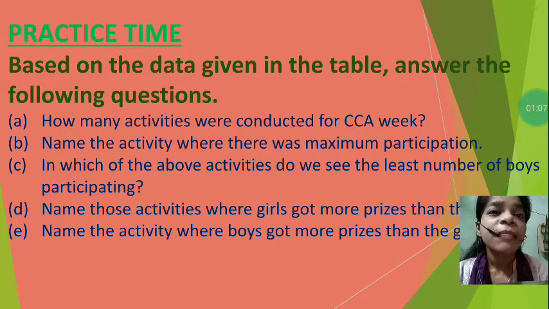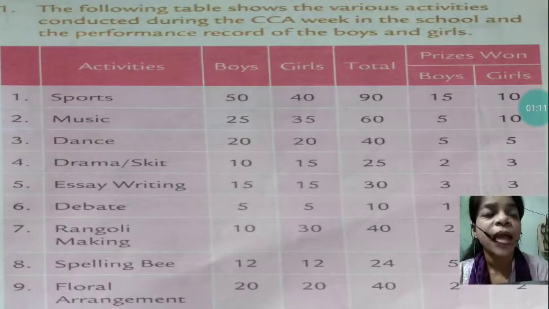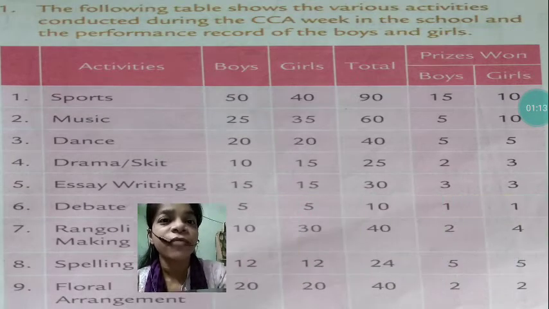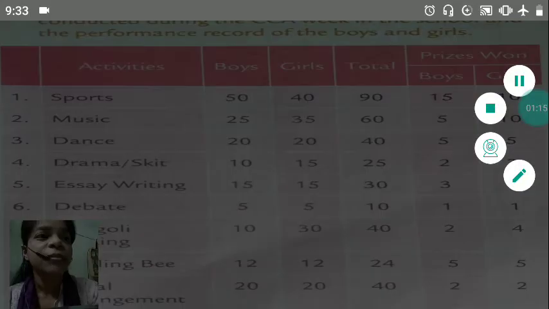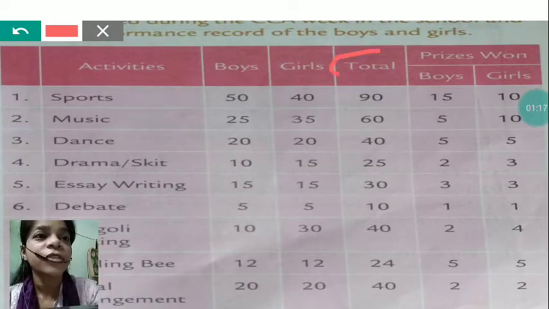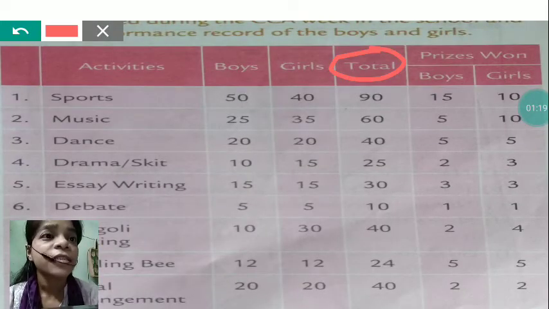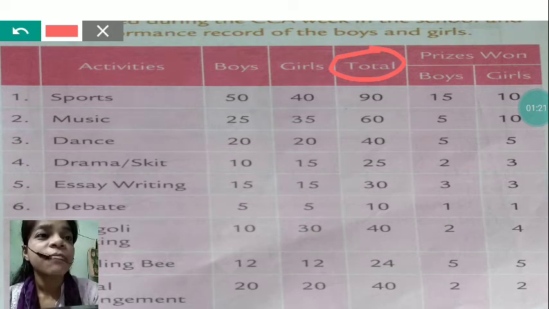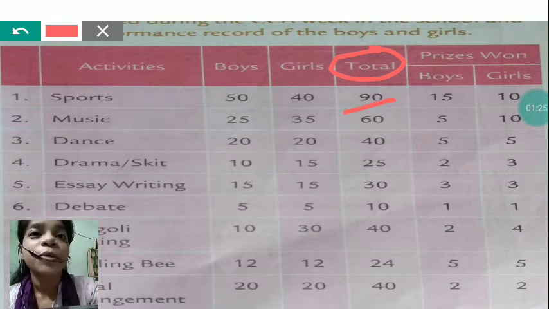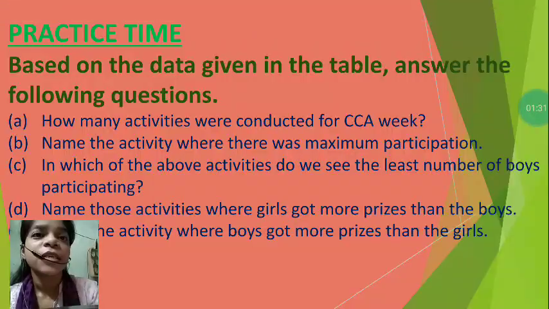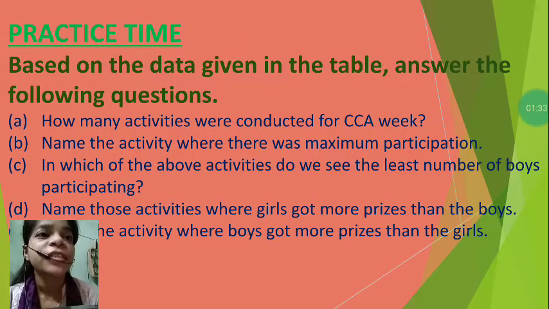Next, name the activity where there was maximum participation. Now maximum participation we have to find. So for maximum participation we have to see this column. And in this column the highest number is 90 and 90 is of sports, so for question number B, the answer is sports. Sports is the activity in which there was maximum participation.